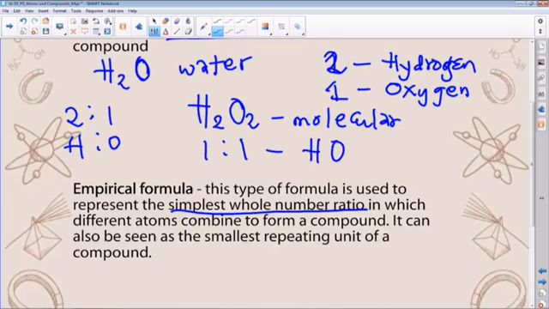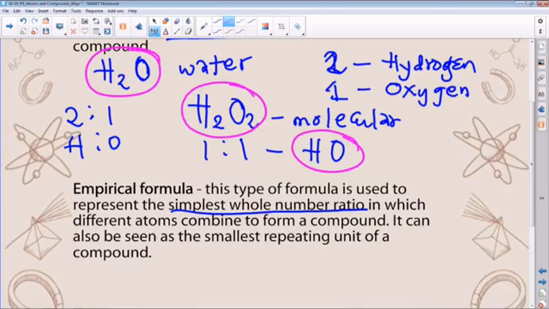Now, in this case, the molecular formula of hydrogen peroxide is different from the empirical formula. Whereas in water, the molecular formula is H2O. If we can't simplify this further, the same molecular formula will also be the empirical formula for water. So we need to be careful. In the case of hydrogen peroxide, the empirical formula is different from the molecular formula of the same substance. The smallest repeating unit in this case is HO.